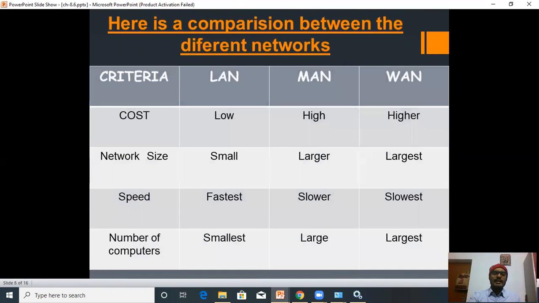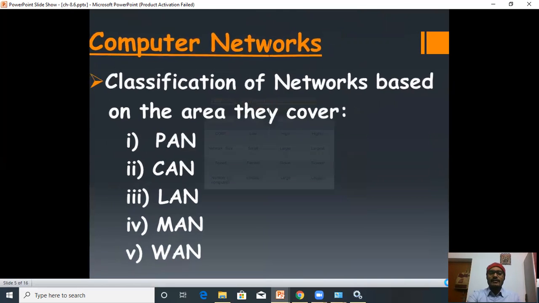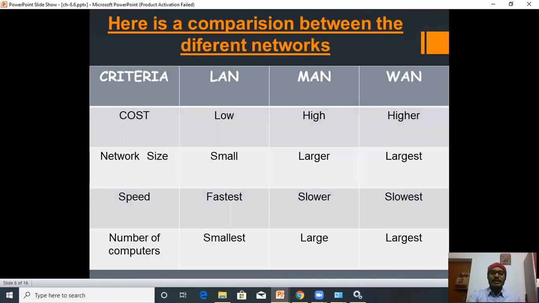But before starting that, I want to revise the topics which I have done in the previous class. That is the classification of computers based on the area they cover. We have discussed these things: PAN, CAN, LAN, MAN, and WAN. So let us see the difference between LAN, MAN, and WAN.